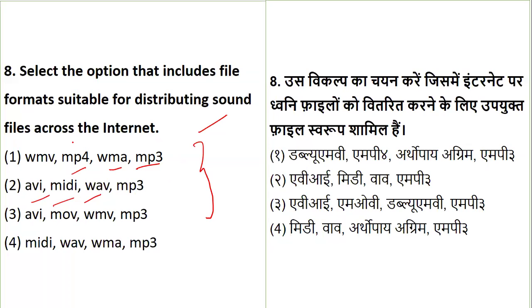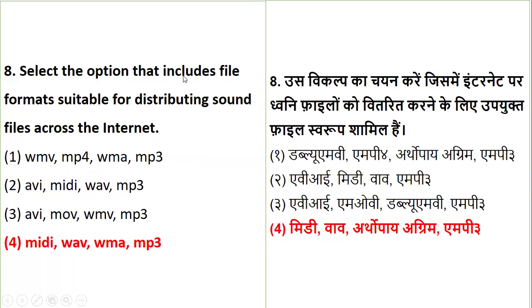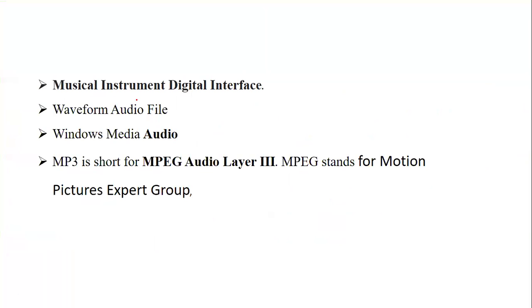So you have to be very careful about which comes under what. This is again a very technical aspect. You should know very well which among them comes under the sound file. So let's see. We have MIDI, that is nothing but the Musical Instrument Digital Interface.